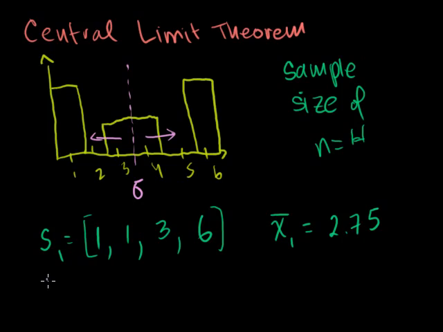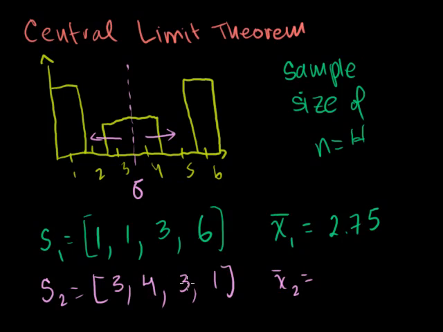Let me do another one. My second sample of size 4. Let's say that I get a 3, a 4, another 3, and a 1. I just didn't happen to get a 6 that time. And notice, I can't get a 2 or a 5. It's impossible for this distribution. The chance of getting a 2 or 5 is 0. So for this second sample of sample size 4, my second sample mean is going to be 3 plus 4 is 7. 7 plus 3 is 10. Plus 1 is 11. 11 divided by 4, once again, is 2.75.